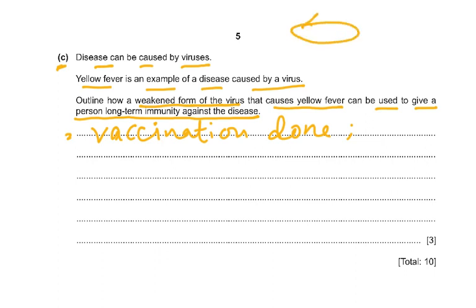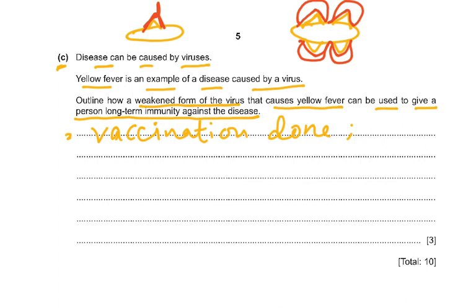We say this is the virus which causes yellow fever and has these antigens on its surface. So antigens on the virus are recognized as foreign. So in a vaccine, you get the weakened or the dead virus, which has antigens, and these are recognized as foreign. And then the lymphocytes make antibodies against it. Antibodies are something like this. Actually, we usually show them differently, but I'm just trying to show you it's a Y-shaped structure which is going to fit onto the antigen.